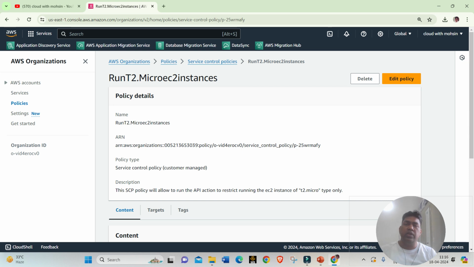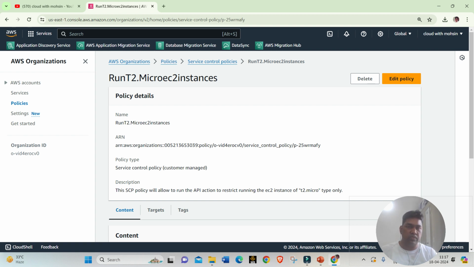And you might have a question: what if you have an IAM policy or IAM role that lets you launch all sorts of EC2 instances, and at the same time you have this SCP applied, which does not allow you to launch EC2 instances apart from T2.micro? What will be the result?